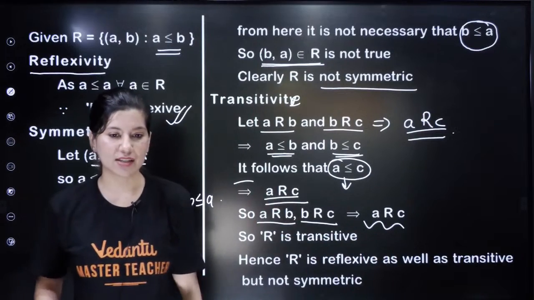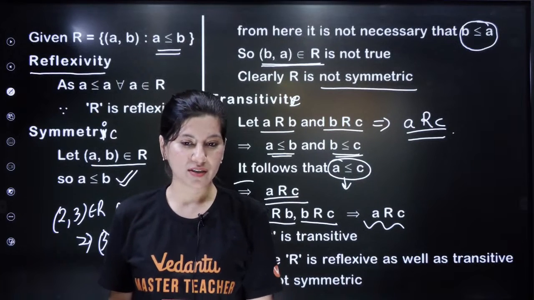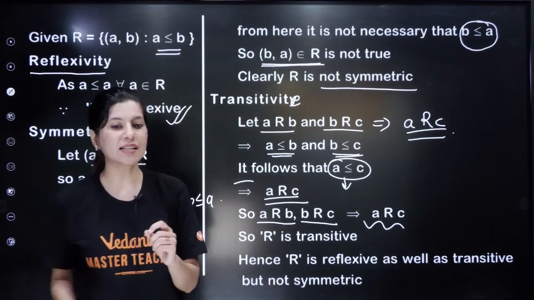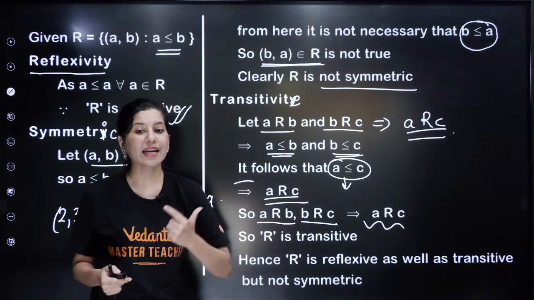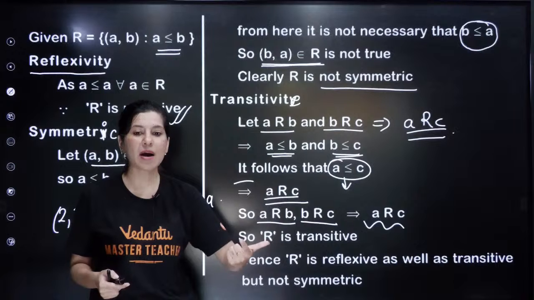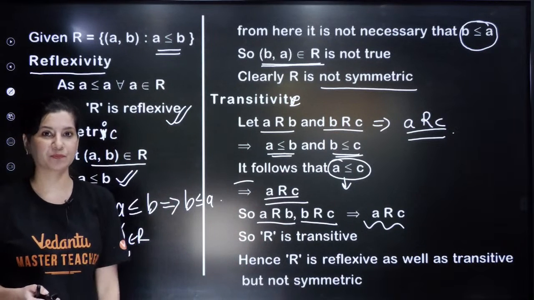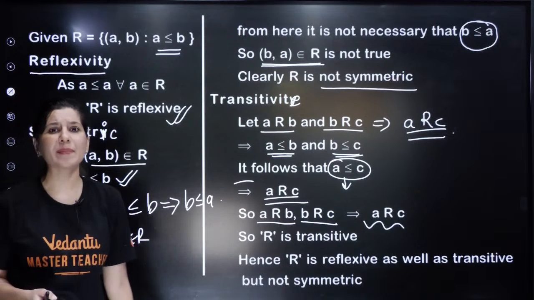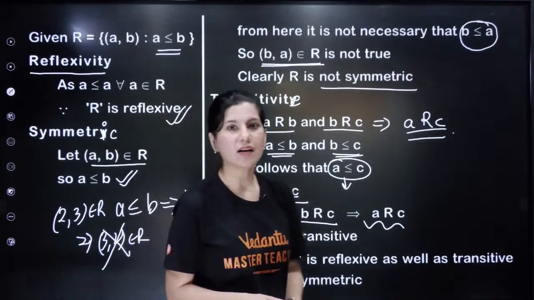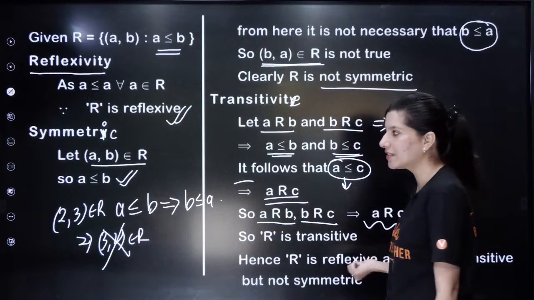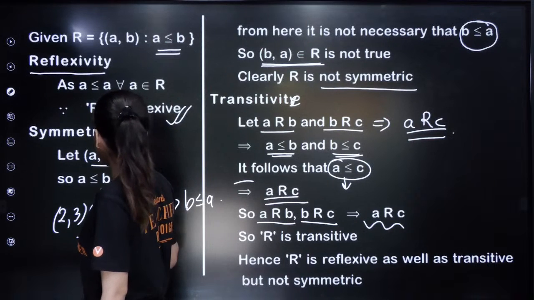Now let me answer this question. Gryffindor is asking an absolutely correct question: will they cut or decrease the marks if I prove it with the help of an example? If I take any numbers, will it be accepted, or will they not give marks? So let me tell you about this.